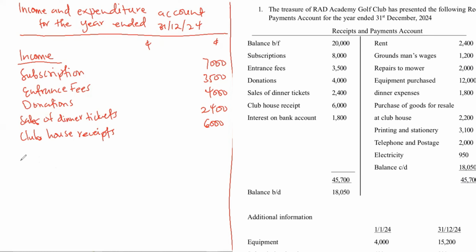Then we have interest on bank accounts, which is 1,800. So when we add all this income, we will get 24,700. Then now we move to our expenditure.